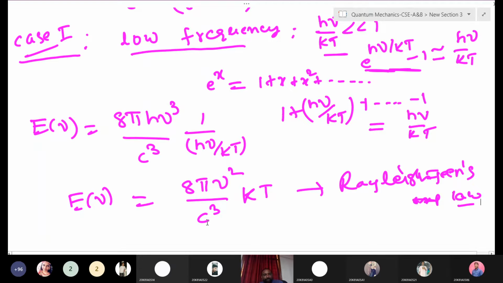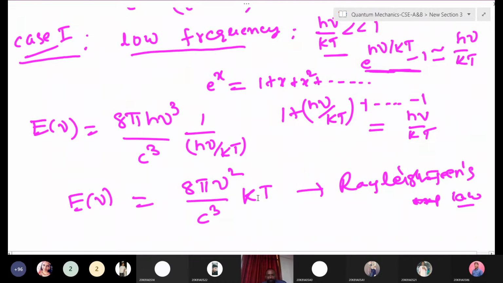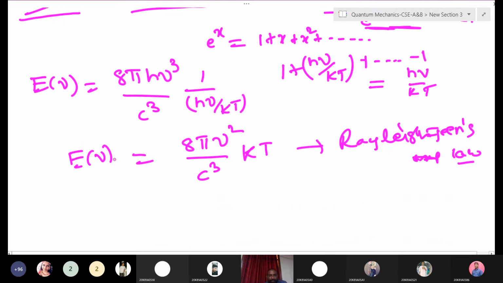From Planck's law only we have derived it. Rayleigh-Jeans law explains the low frequency region, or the higher wavelength region. Higher wavelength means the IR region, the infrared region. But this is theoretical, according to this expression. Experimentally, this law is able to explain the UV region only.